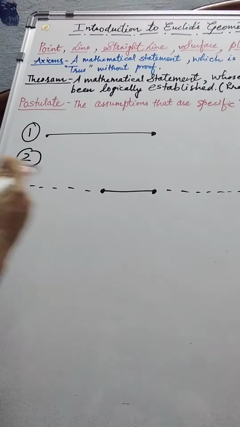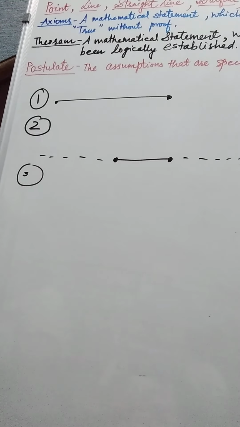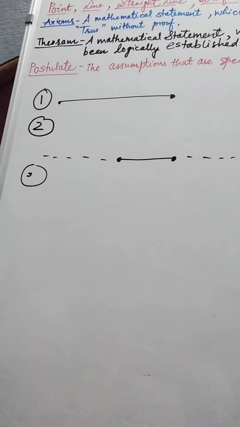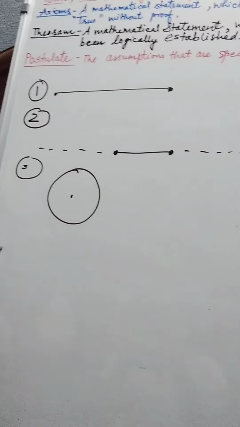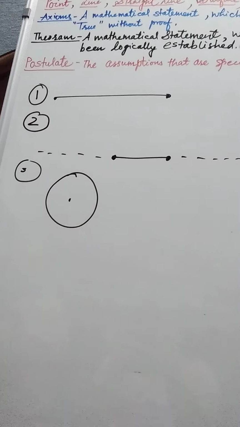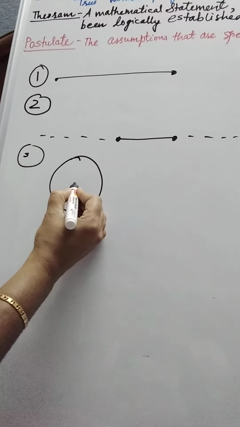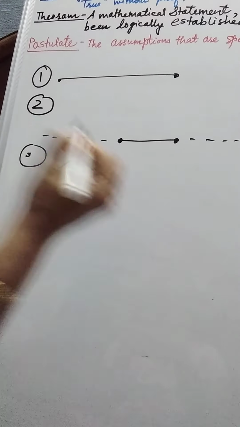You can extend it on either side. Postulate number 3 says, a circle can be drawn with any center and any radius. When we take a center, it depends on how big or small we want to draw the circle. It can be with any radius. Radius means a line joining the center to the circumference of the circle.